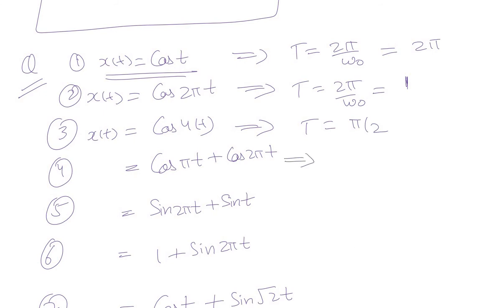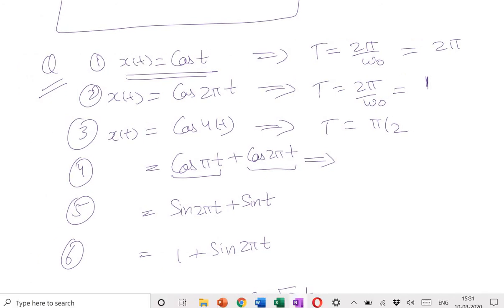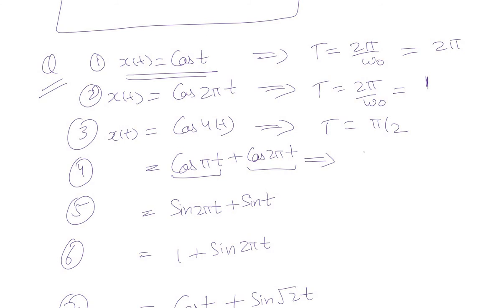Fourth one, now it's a combination of two periodic signals. Cos pi t is a periodic signal. Similarly, cos 2 pi t is a periodic signal. The fundamental period of cos pi t is T1 equal to 2 and the fundamental period of cos 2 pi t is T2 equal to 1. So the effective time period will be what?